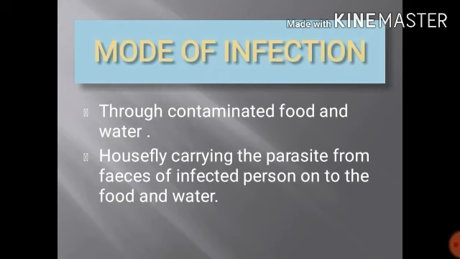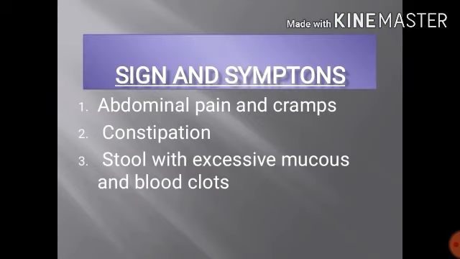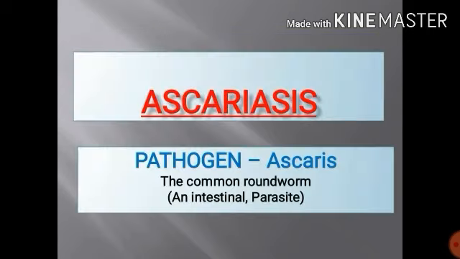Mode of infection: through contaminated food and water. Housefly carries the parasite from the feces of an infected person onto the food and water. In this case, the housefly acts as a vector, or the carrier of the pathogen. Signs and symptoms: abdominal pain and cramps, constipation, stool with excessive mucus and blood clots.